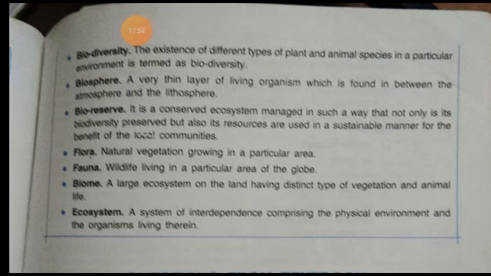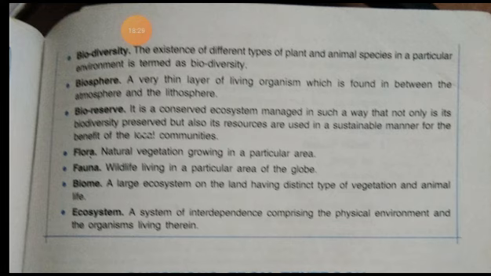Here in natural vegetation, the plant community has grown naturally without human help or disturbance and has been left undisturbed by humans for a long time.